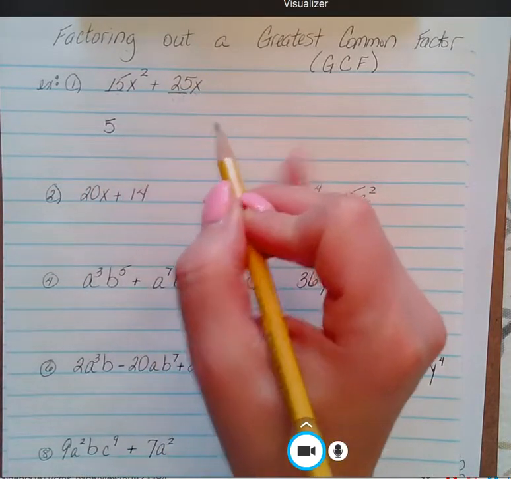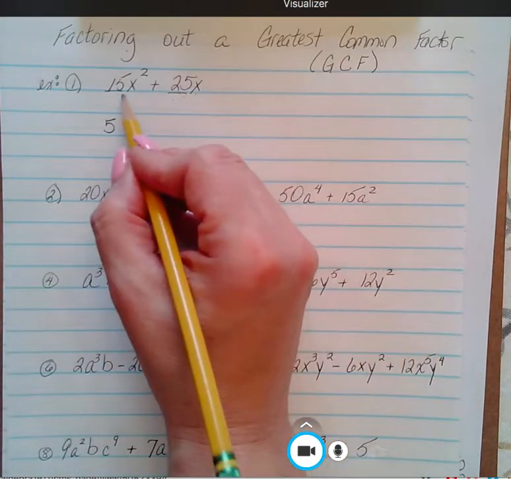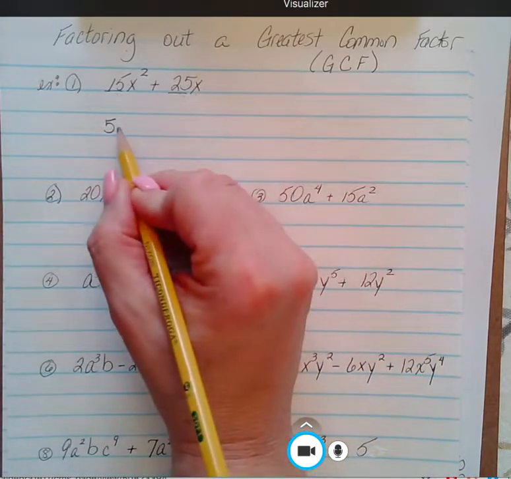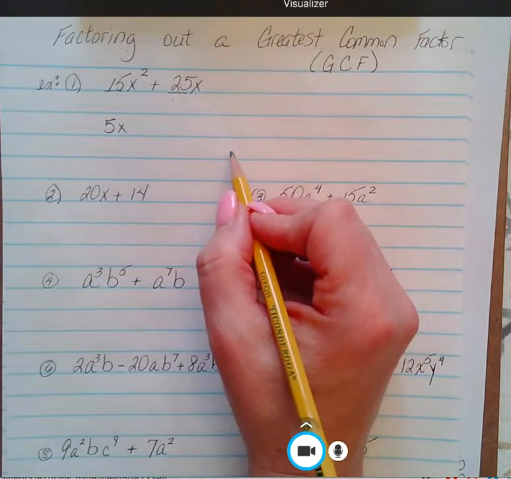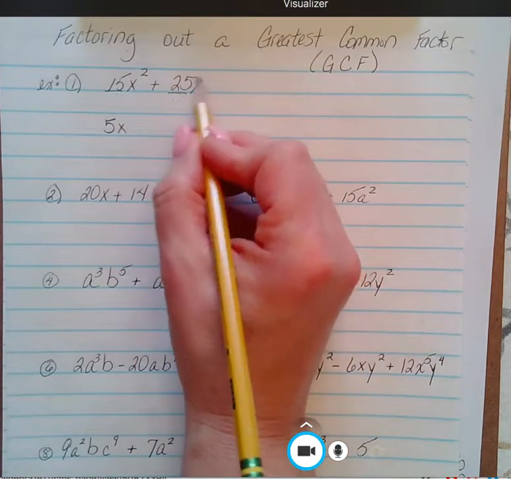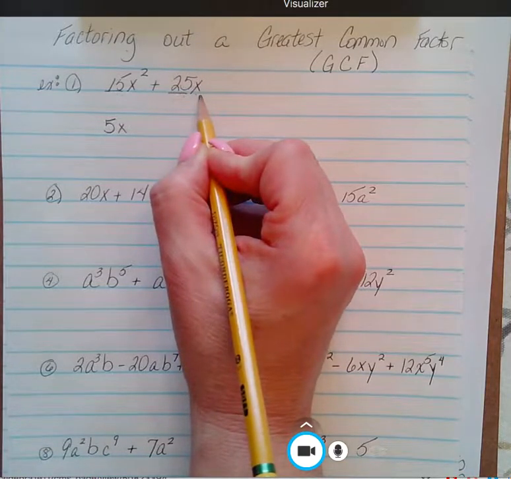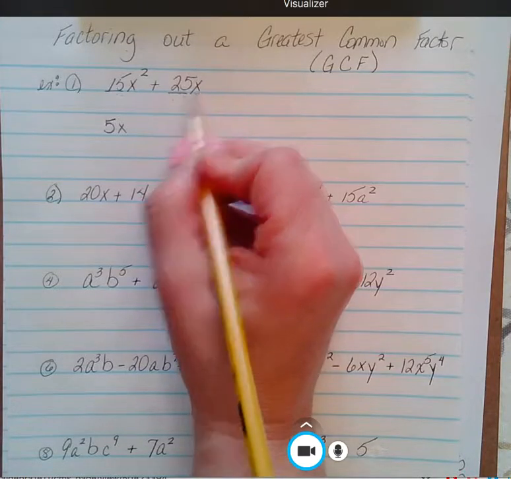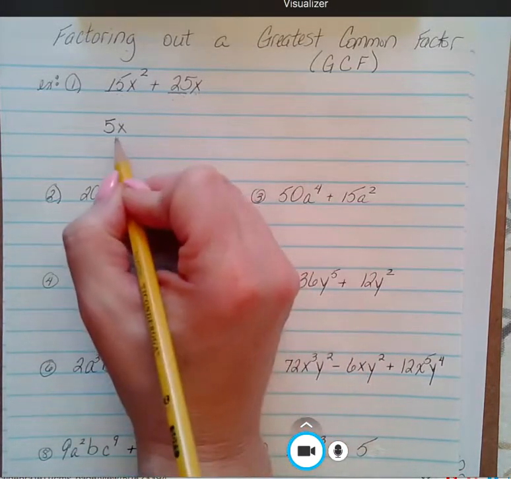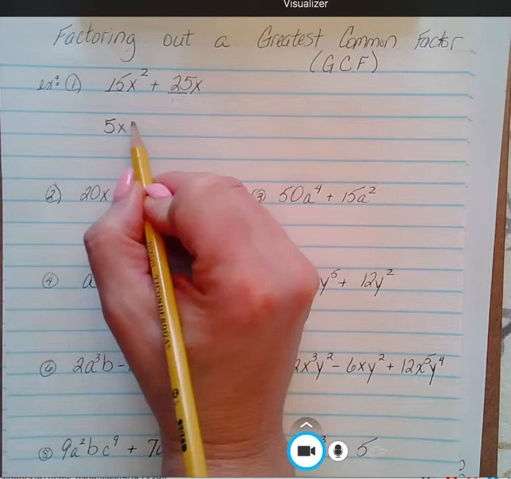Well, the most x's that both of these terms have is just the one x. I wouldn't be able to divide 2 x's or x squared out of here because it doesn't have that. It's only got 1. So 1 is the most that I can take out. So this is what I am going to factor out.